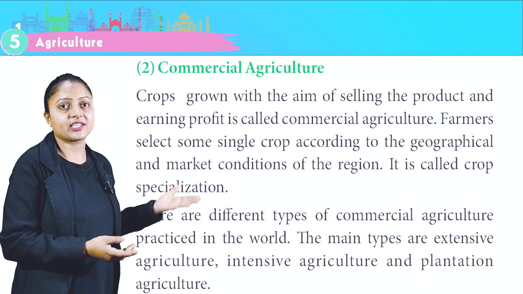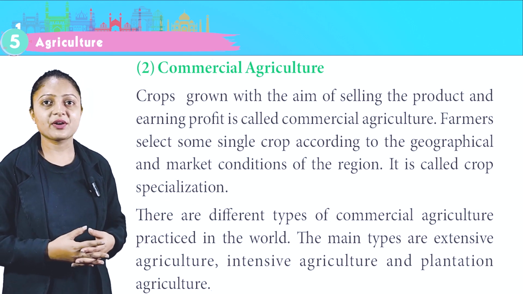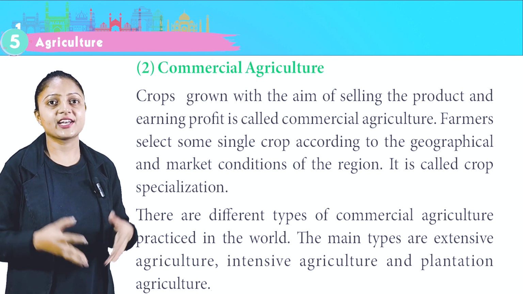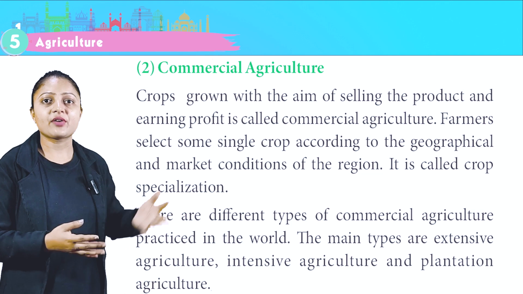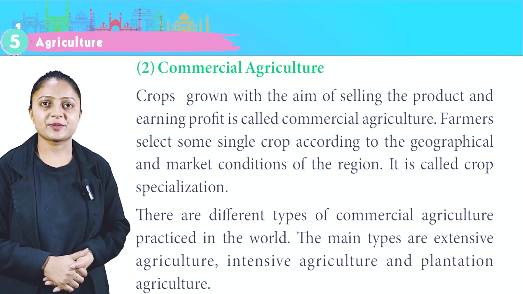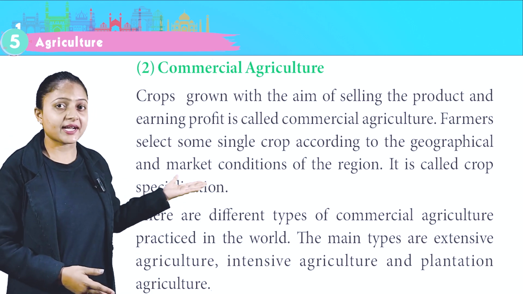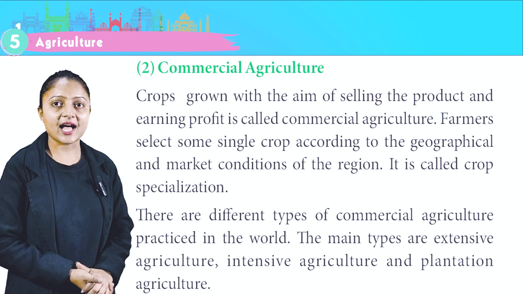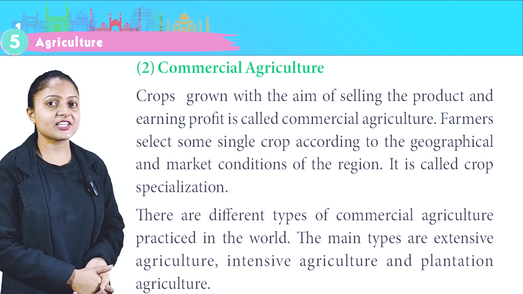Commercial agriculture. Crops grown with the aim of selling the product and earning profit is called commercial agriculture. Farmers select a single crop according to the geographical and market conditions of the region. It is called crop specialization. There are different types of commercial agriculture practiced in the world. The main types are extensive agriculture, intensive agriculture, and plantation agriculture.